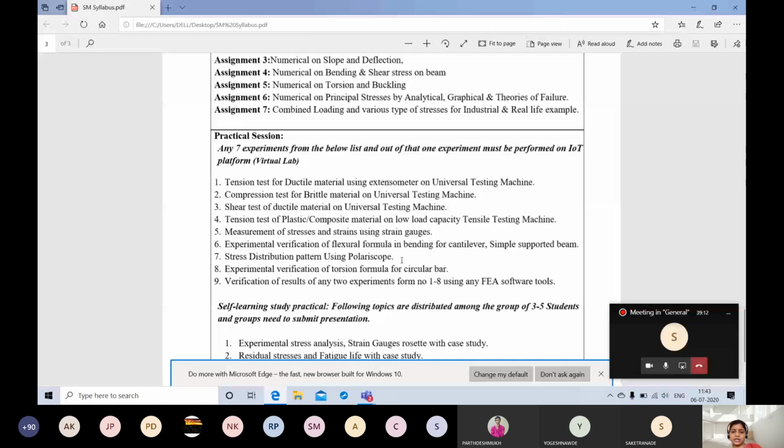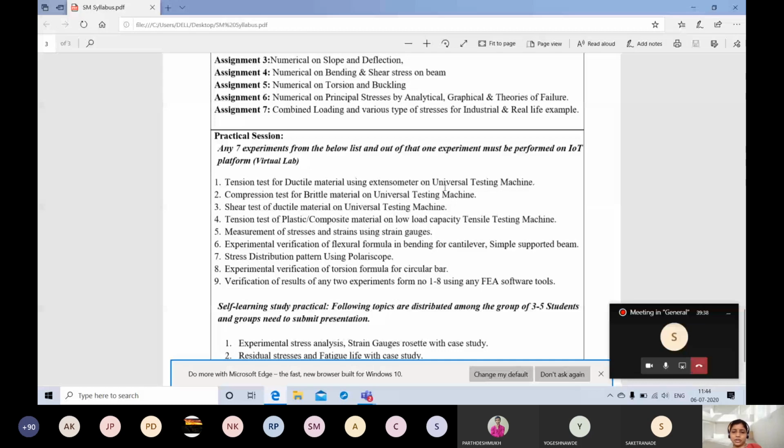Measurement of stresses and strain using strain gauges. This also we will see how we can go through. Apart from 5th and 7th, the rest we will be able to do everything. We will go with the virtual lab also, and I'll share a few YouTube links also, so that you can see the actual machines and all that.